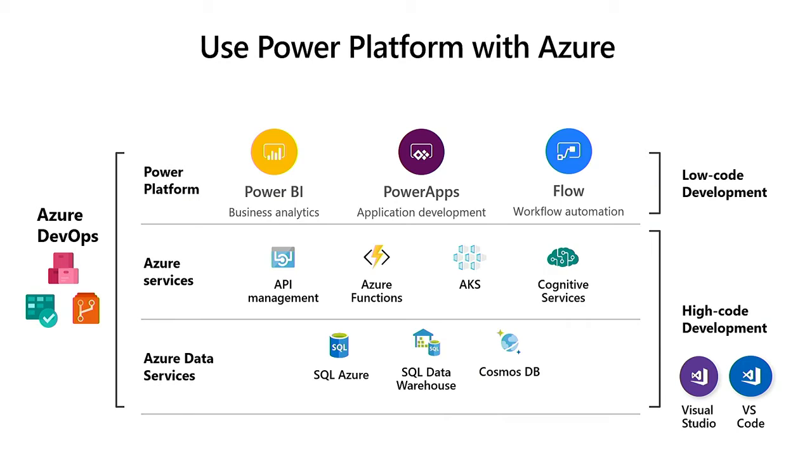Now, what I'm going to do now is I've got two main demonstrations that I'm going to take you through. One is I'm going to embed a Power App in a Power BI dashboard for real-time updates of the data within that dashboard. Then I'm going to switch over to the business card reader, which is a pre-trained model for us to be able to scan business cards and get the information out of that. Switch over.